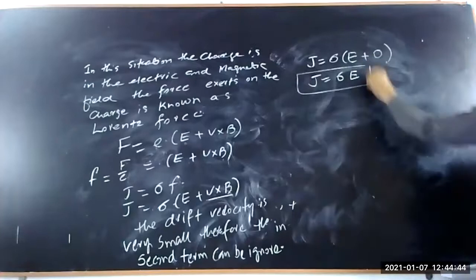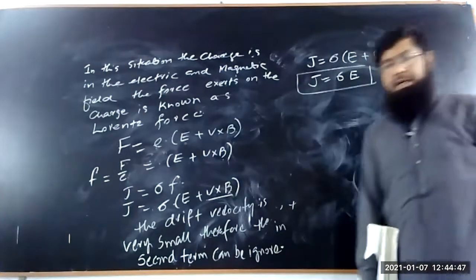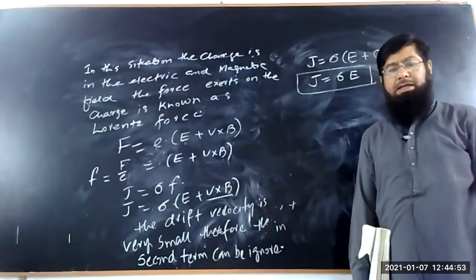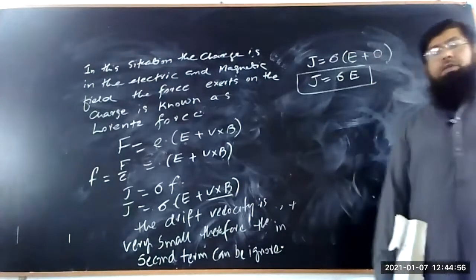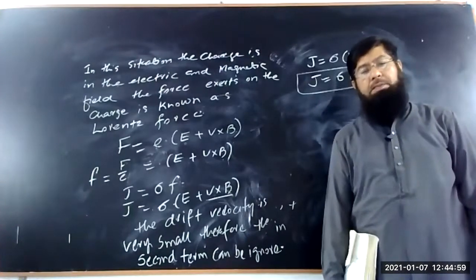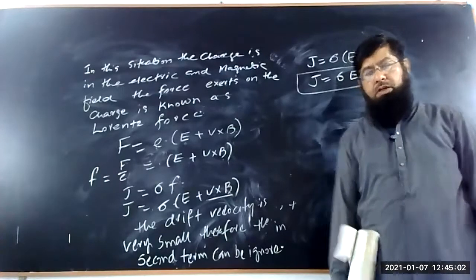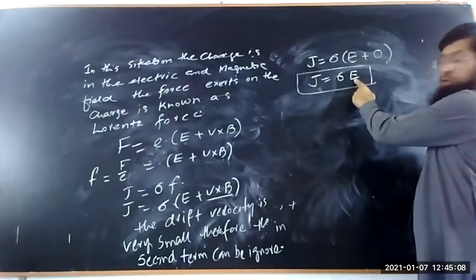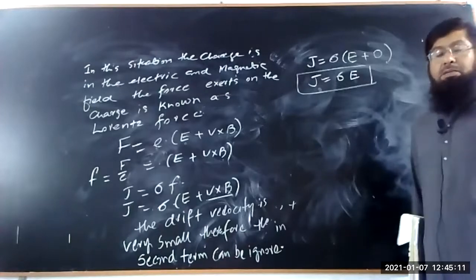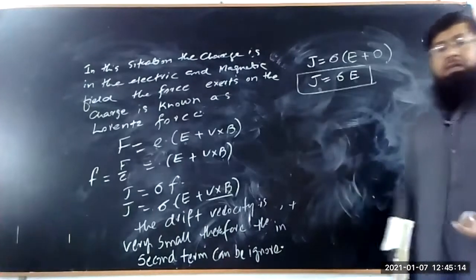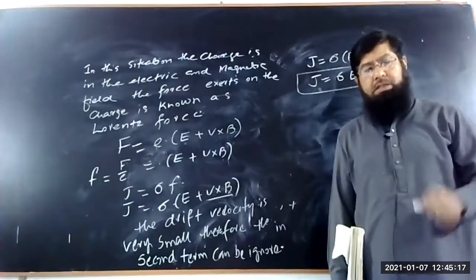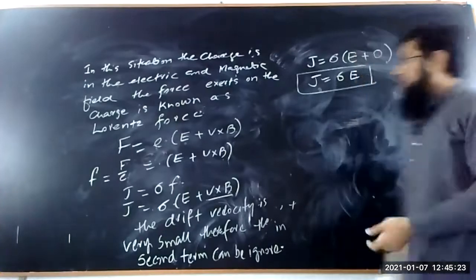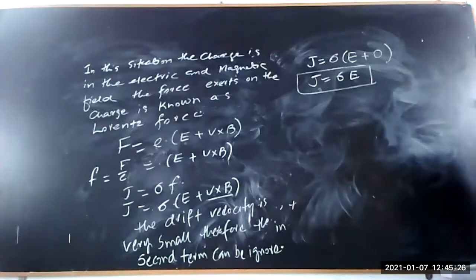So this is the relationship between the current density and the electric field. The current density is directly proportional to the applied electric field, and the applied electric field depends upon the potential, the strength of the battery. Sigma is the constant. It means if we increase the voltage, the potential, as a result the electric field is also increased. So it will increase the current density.